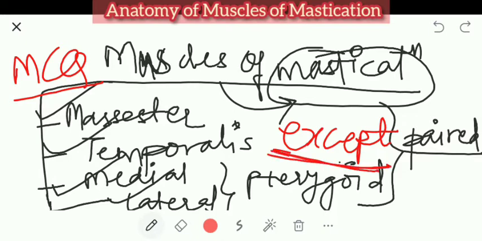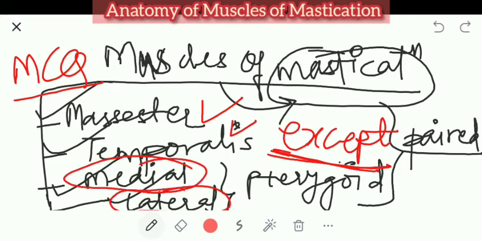Now they will not confuse you with masseter or temporalis, because you will remember them. They will confuse you with pterygoids. They will write medial pterygoid, lateral pterygoid, and some other name of pterygoid which actually does not exist. So you should know about it. Getting my point? Now I hope you have understood that these are the four important muscles of mastication. Now we will look at each muscle one by one.